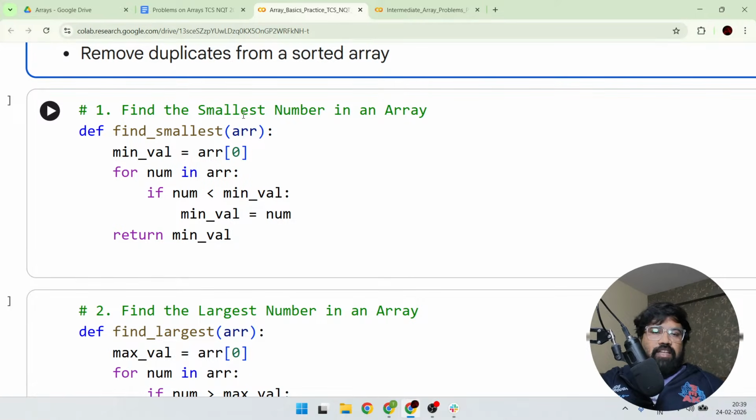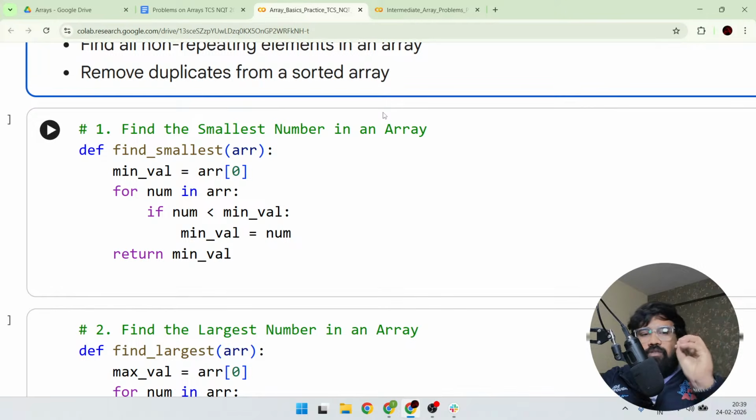For example, find the smallest number in an array. Guys, can we use the inbuilt min function or not? Tell me in the chat. For example, if you are following Python or any other programming language, in Python we have an inbuilt function called min. Am I right or not? Let me know in the chat who are trying to do it in Python.